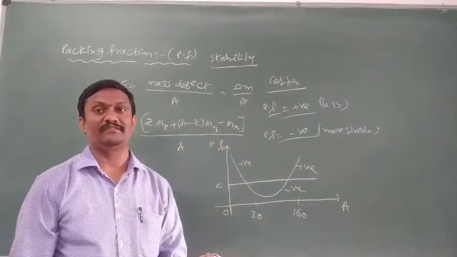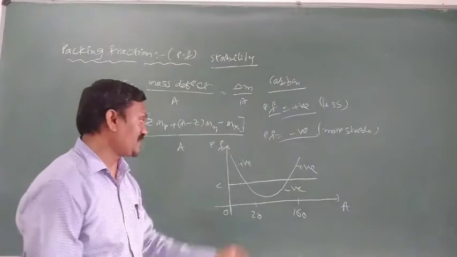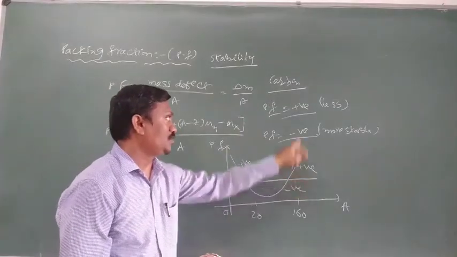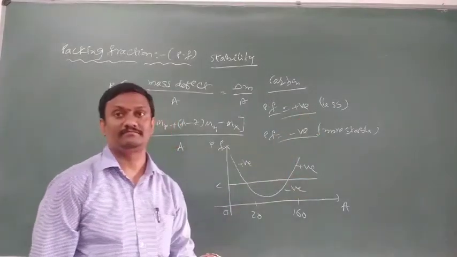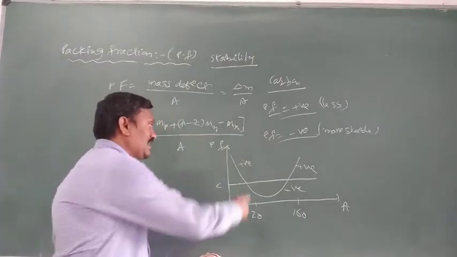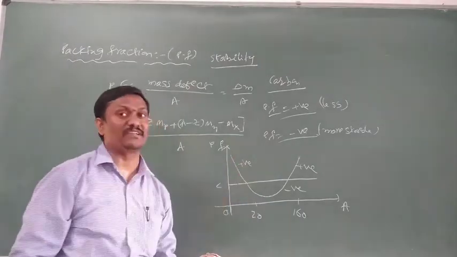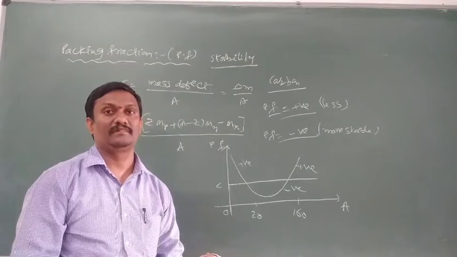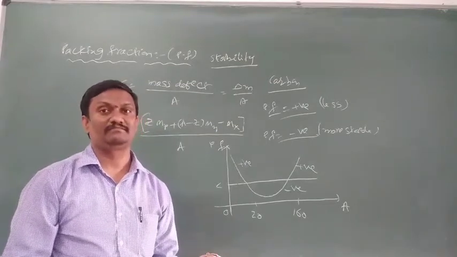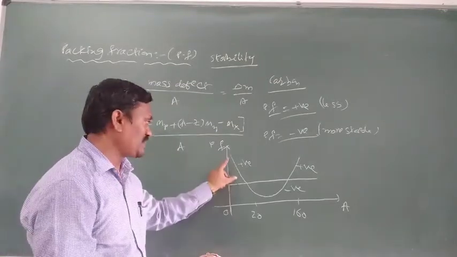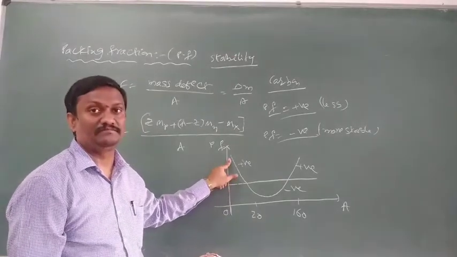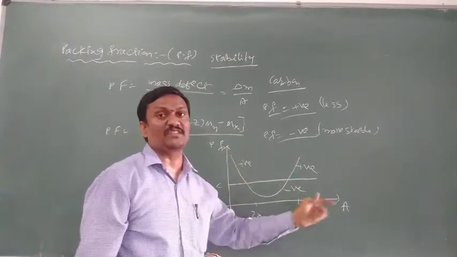We already explained, if packing fraction is positive, those elements are less stable. That means mass number less than 20 means lighter elements. Lighter elements are always unstable, and unstable means positive packing fraction. Next, heavy elements are also unstable.